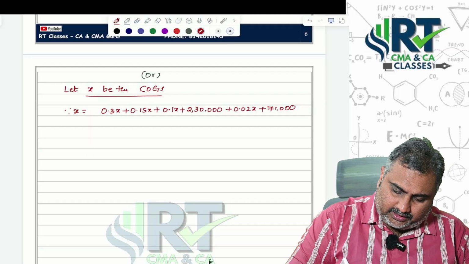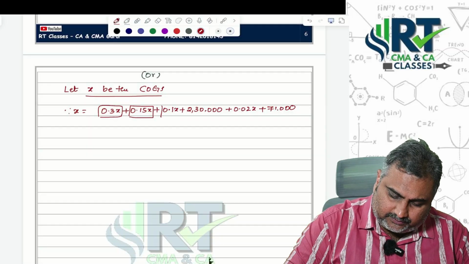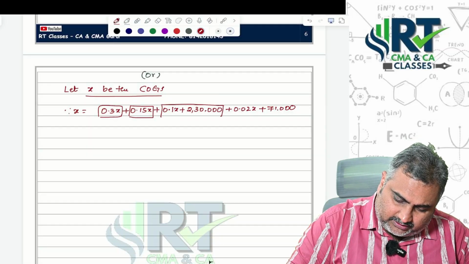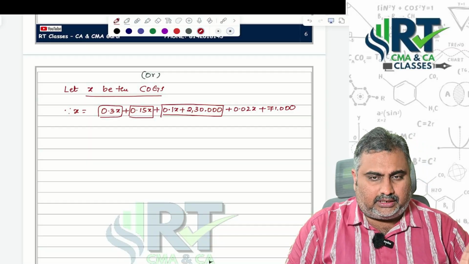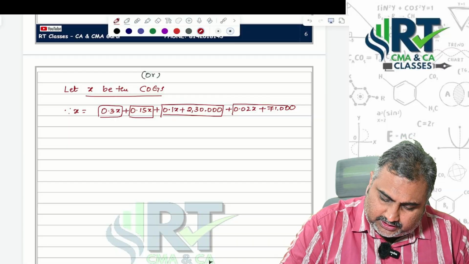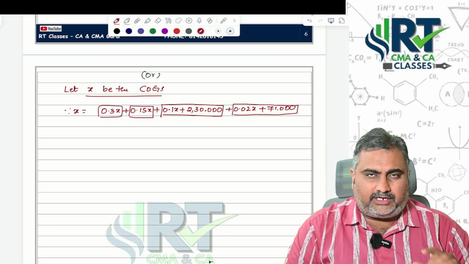Because material is 30% on cost of goods sold, labor is 15% on cost of goods sold, factory overheads 10% on cost of goods sold, variable part, plus 2,30,000 fixed, administrative overheads are 2% on cost of goods sold plus 71,000.